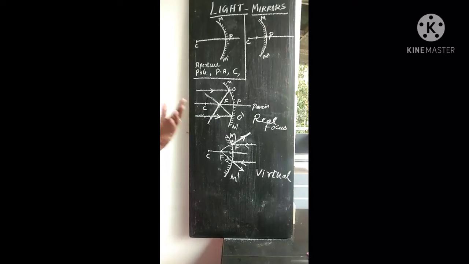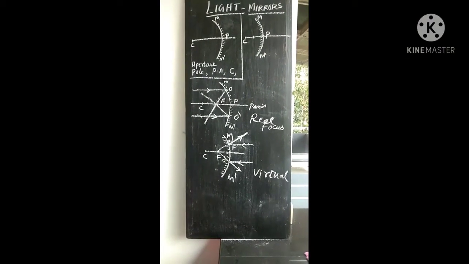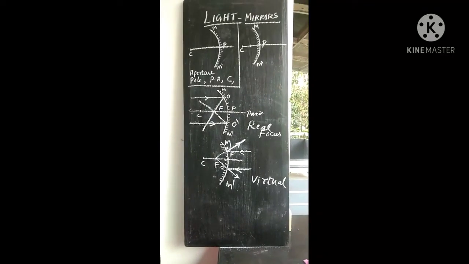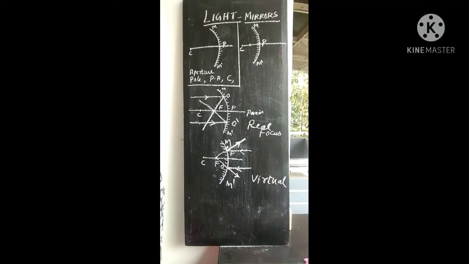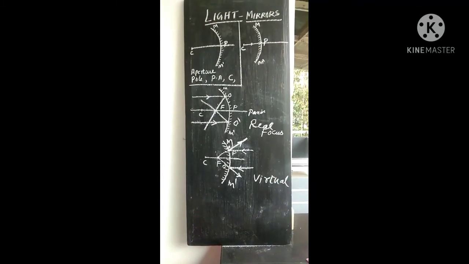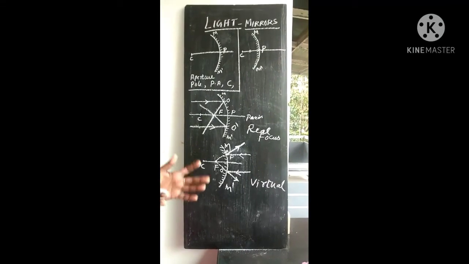And what is the meaning of a real point and a virtual point? Real means it is a really existing point. Virtual point means it is not really existing. It is an illusion or an imaginary point, or we are just assuming such a point somewhere in a mirror. So that is the difference between the meaning of real and virtual.